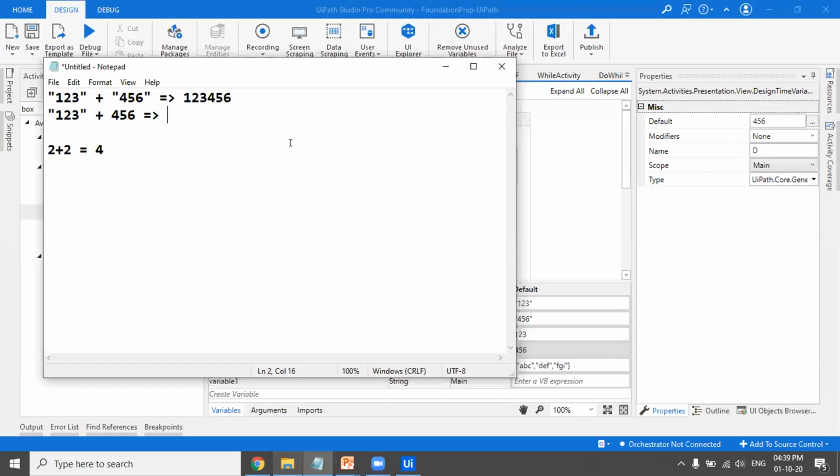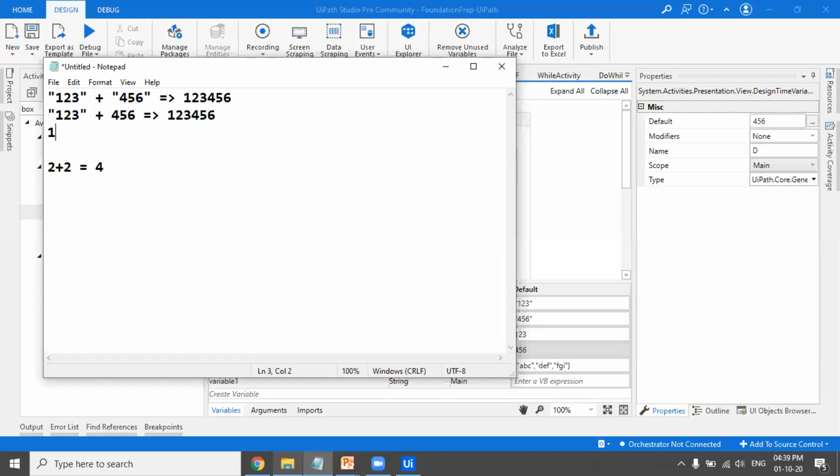We will again get the answer 123456. Why will it not be an error? Because when we add this integer to a string, it treats the integer also as a string. The compiler thinks you're adding a string only, so it adds it as 123456.